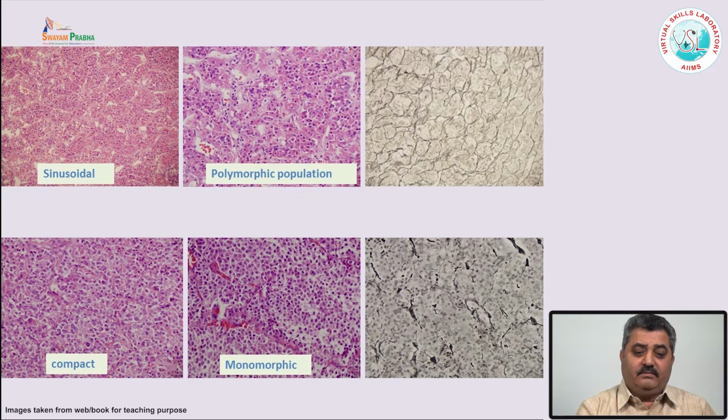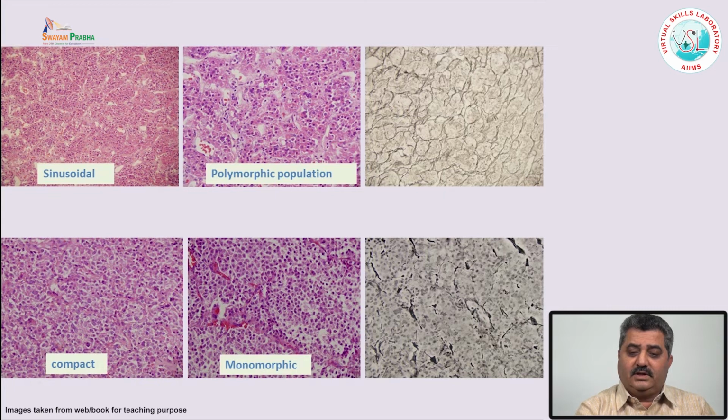They are polymorphic because the pituitary gland has many types of cells, whereas in the adenomas the cells are arranged in a compact fashion. They are monomorphic because pituitary adenoma is a clonal disease, it arises from one cell. So, most of the time it is one type of pituitary adenoma. It is very rare that one gets the mixed type of pituitary adenoma where two types of hormones or two types of cells are present.